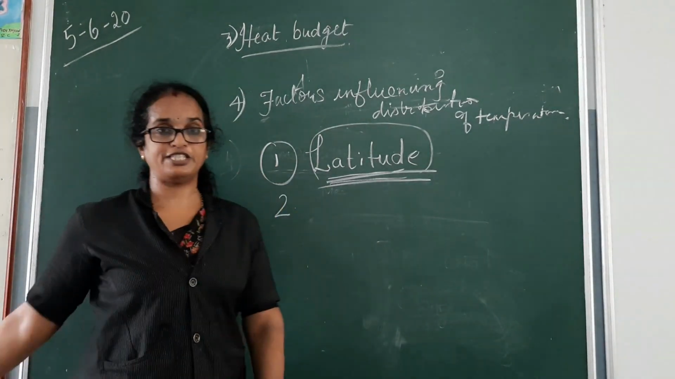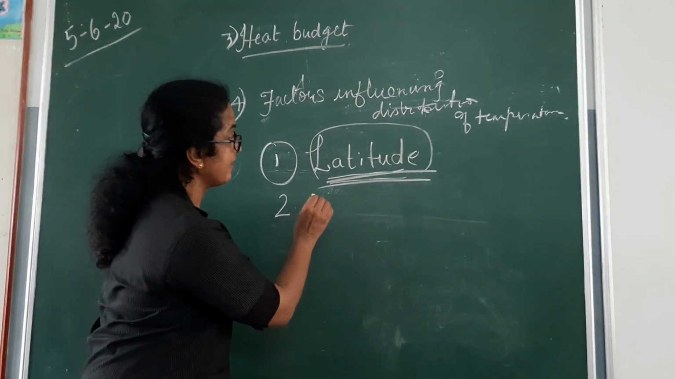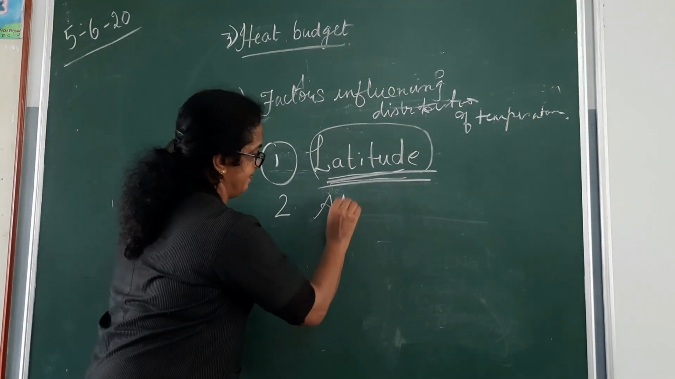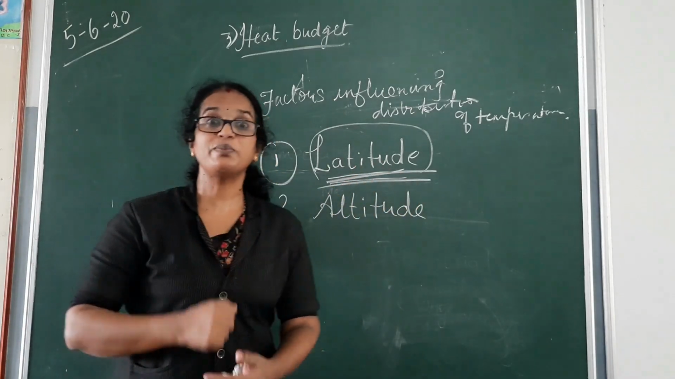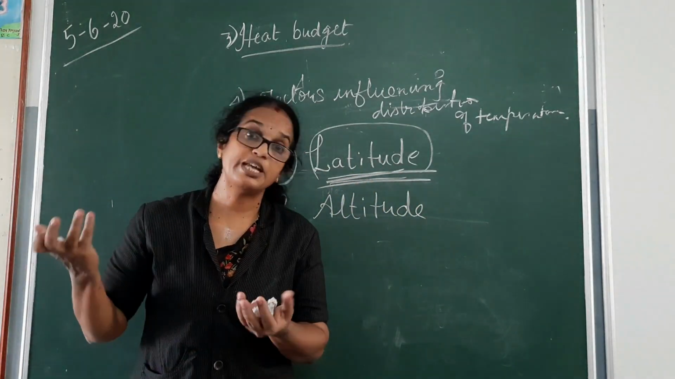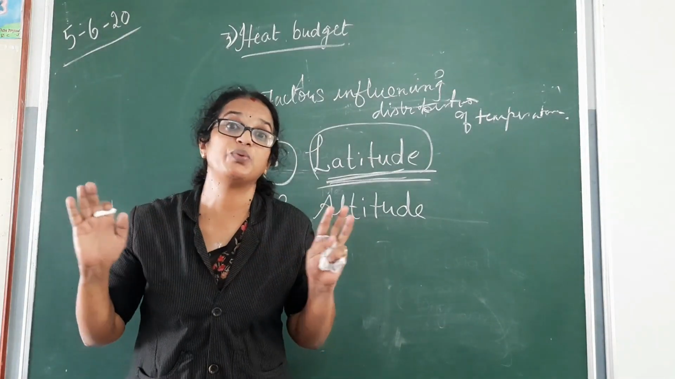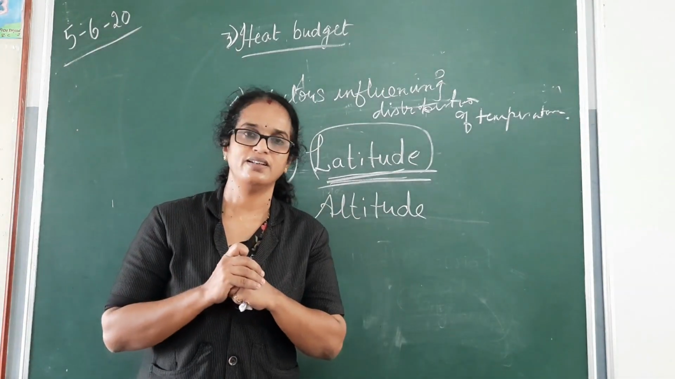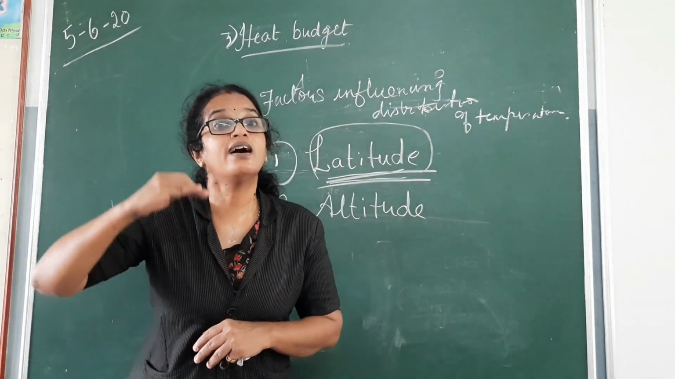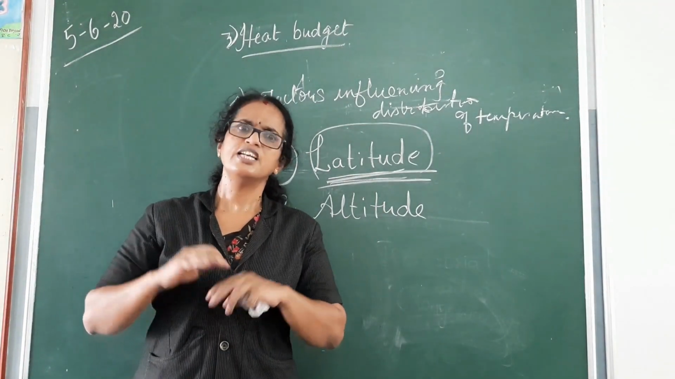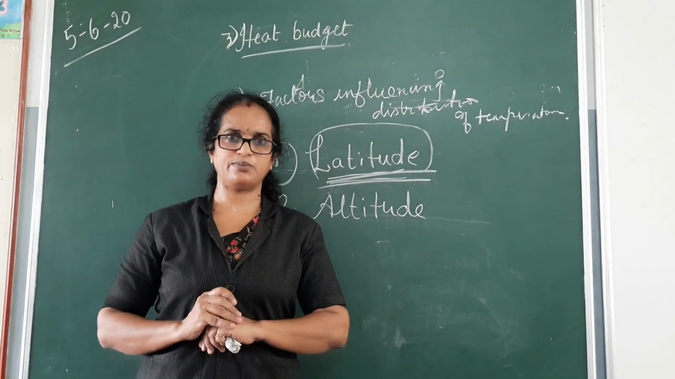The second factor is altitude. I just mentioned Kodaikanal, where the temperature will be less. It's very cool, I was saying. What is the reason? The concept is, as height increases, temperature decreases.